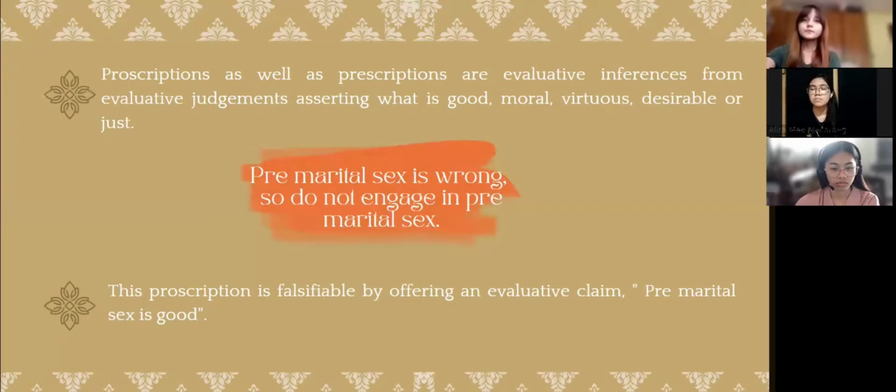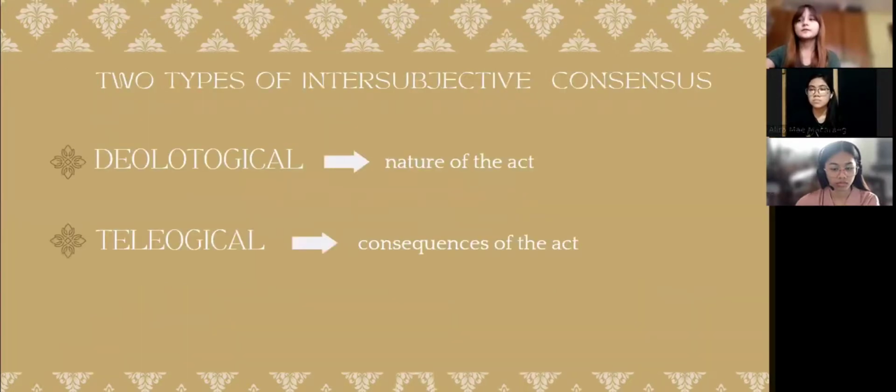Moving on, there are two types of intersubjective consensus, which are the deontological and teleological. Deontological focuses on the nature of the act or behavior itself. For instance, let's say that if it is held that a total logging ban is good in itself and the consequence of the policy is unimportant. But on the other hand, teleological is the consequence of the act or behavior. For instance, if it is held that a total logging ban is good only if the consequences of the ban result in beneficial consequences for the country.